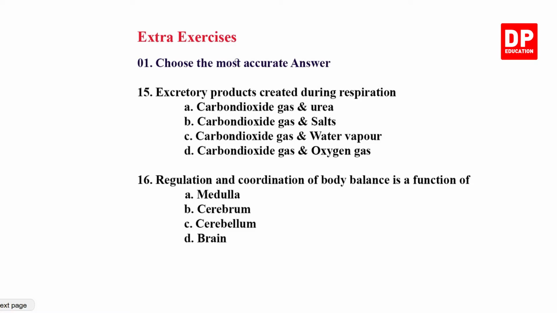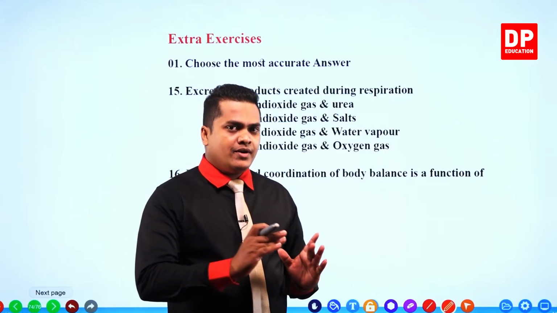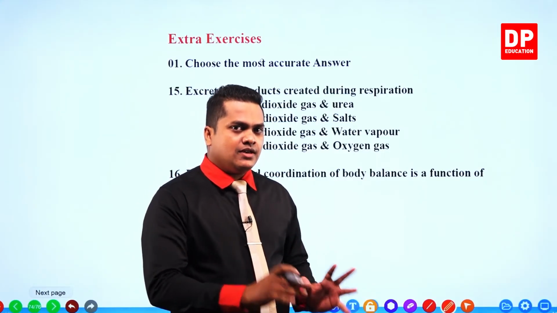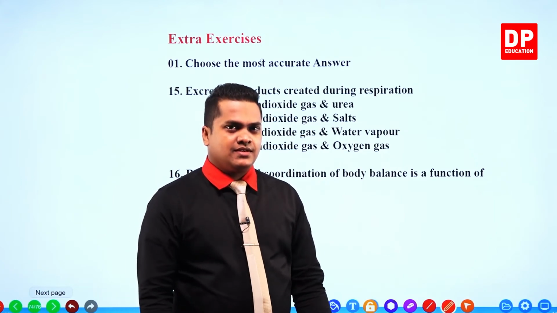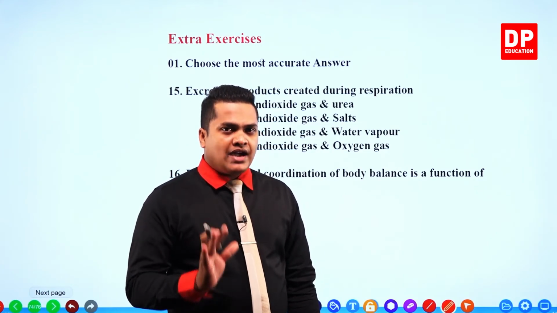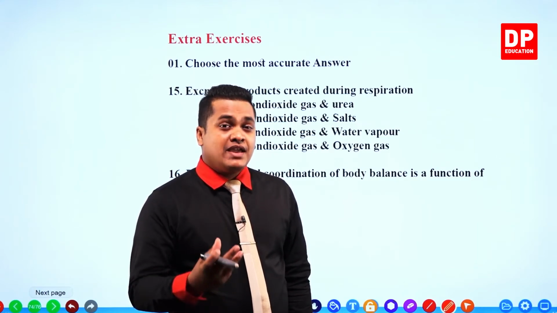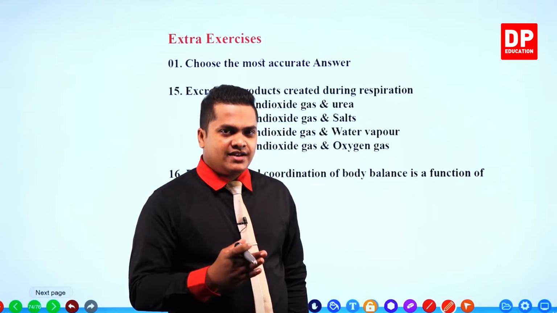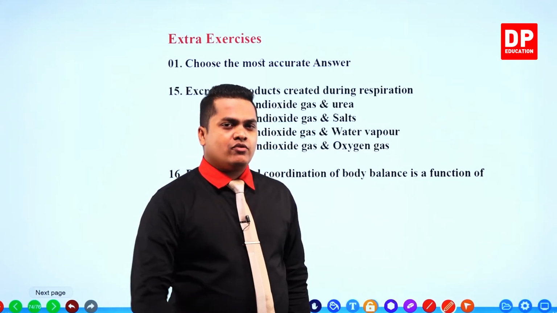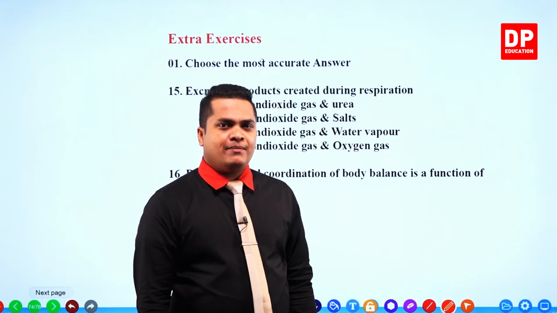Excretory products created during respiration. So upon respiring, you know that different types of excretory substances are getting created. However, when producing energy upon the respiration process, we discussed that by the burning of glucose with oxygen gas, the main byproducts which are getting created are carbon dioxide gas and water vapor.